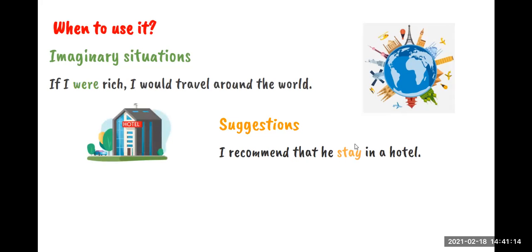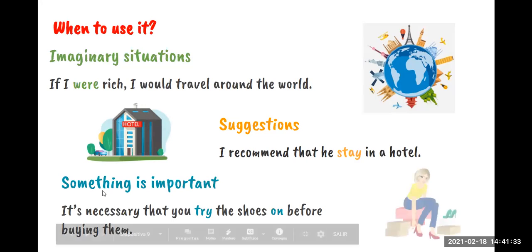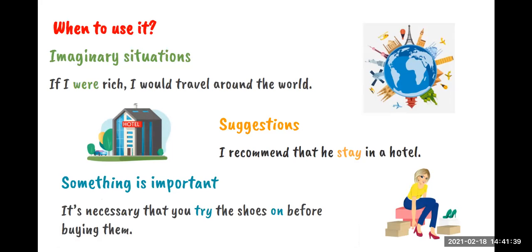Okay, as you can see, we don't change the verb when we are talking about the third person. Or something that is important to do, okay? It is necessary that you try the shoes on before buying them. Okay, so we also can use the subjunctive verb when we are talking about something important to do. Okay?